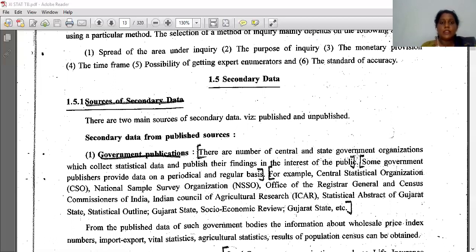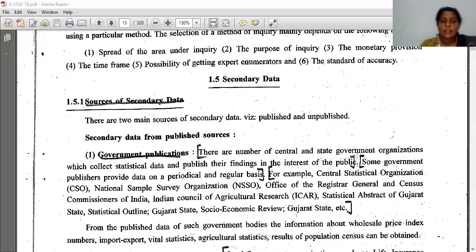Unpublished means that, suppose, we will take the example of a school only. If I have collected the full information of number of students, number of classes, from nursery to standard 12, science, commerce, number of boys, girls, age wise, and many more informations. If I keep all this information by me only, it is not shared, not written anywhere, and not given to anybody, then that is called unpublished.